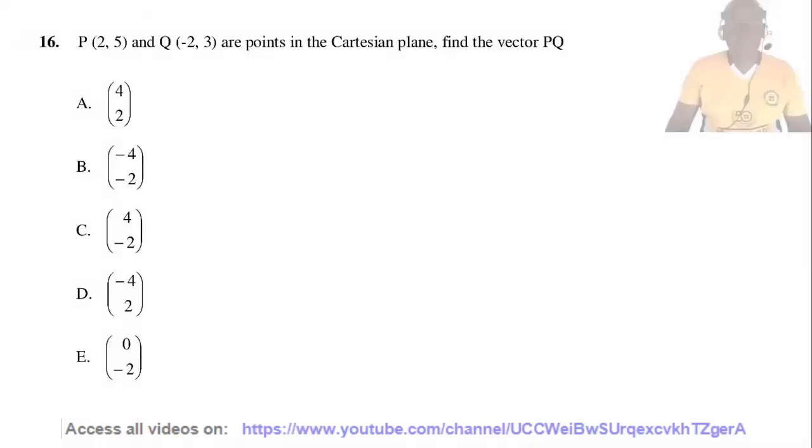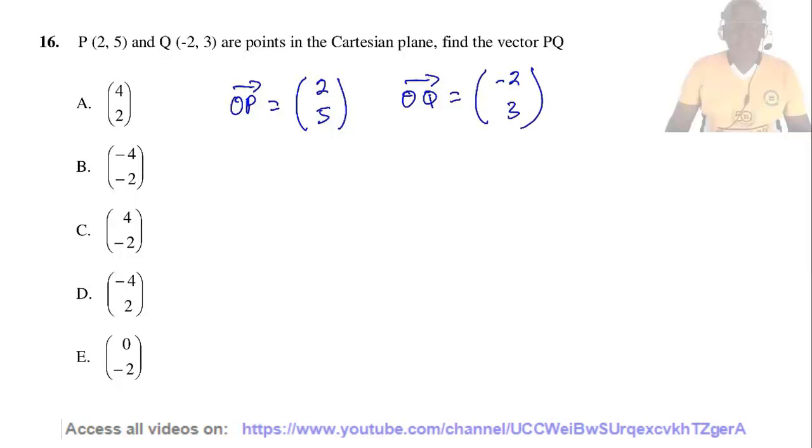Question 16. P with coordinates 2, 5 and Q with coordinates minus 2, 3 are points in the Cartesian plane. Find the vector PQ. The vector OP is given by 2 on 5, and the vector OQ is given by minus 2 on 3, and the vector PQ equals OQ minus OP.